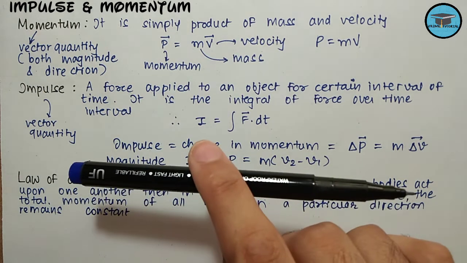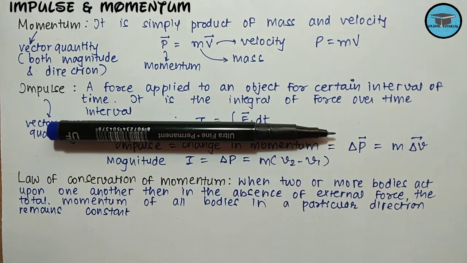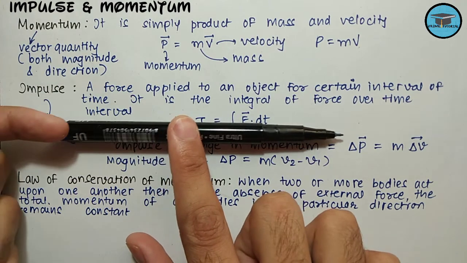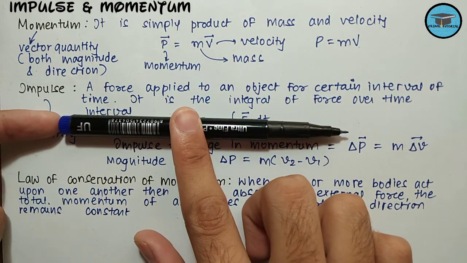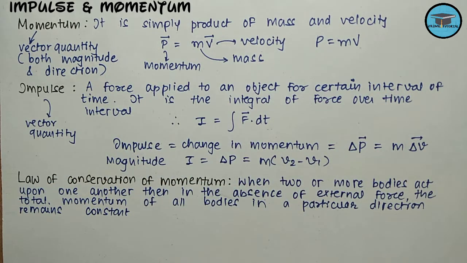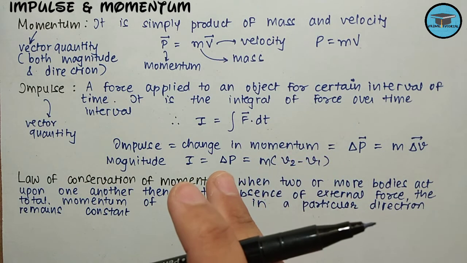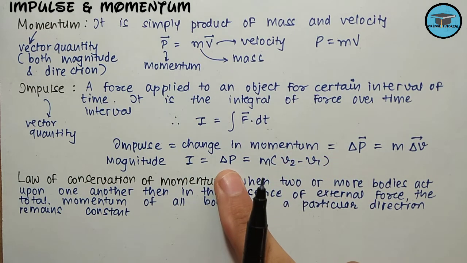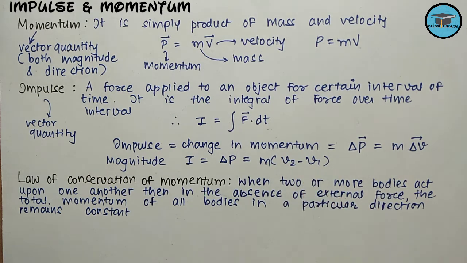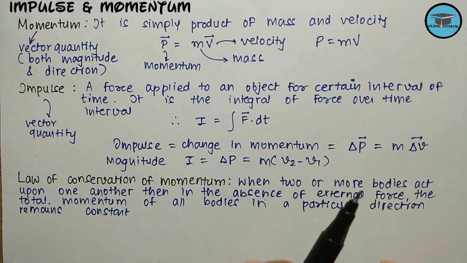Now let us understand what it means. If this is a body moving initially with a velocity of v1, now after application of the force F, this body moves with the velocity of v2 in the same direction. So there is a change in the momentum due to the application of this force, and due to this change in momentum an impulse is generated, which is the change in momentum, that is m (v2 - v1). So impulse is generated due to application of the force for a short or certain interval of time.